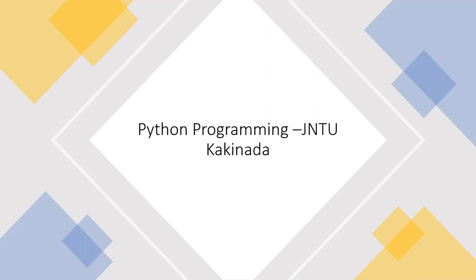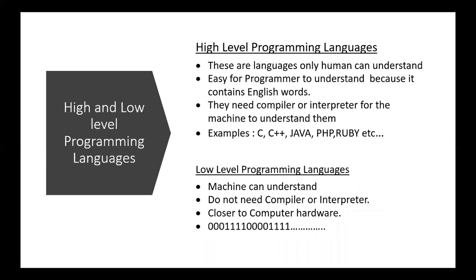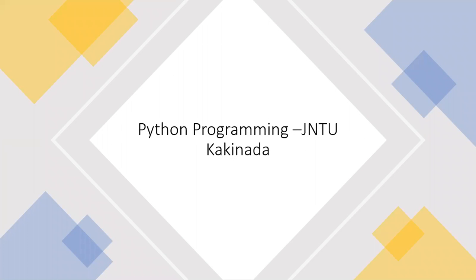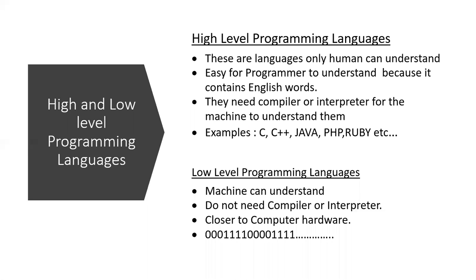So before the discussion of Python programming, we want to discuss high level and low level programming languages. High level programming languages are the languages that humans can understand. We write in English-like language, so it is easy for humans to understand.